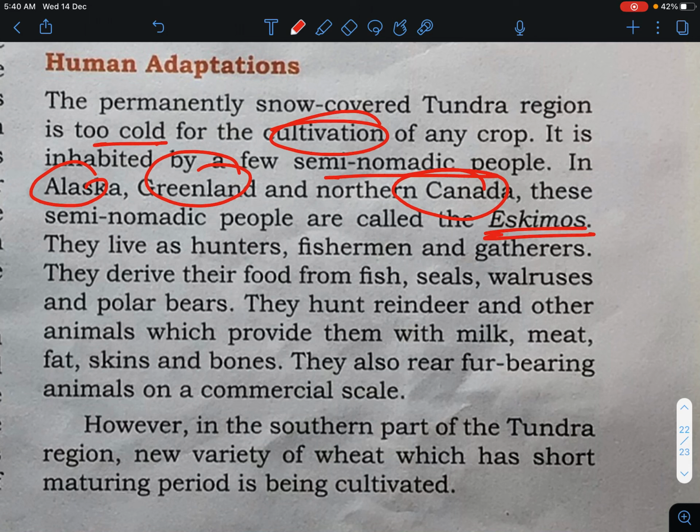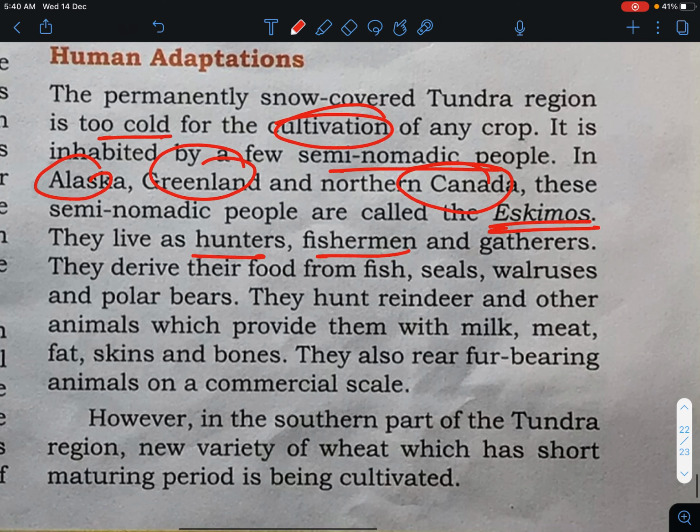Who are the people who live here? They are the people called Eskimos. They live as hunters, fishermen, and gatherers. They derive their food from fish, seals, and polar bears. They hunt reindeer and other animals which provide them with milk, meat, fat, skins, and bones. They also rear fur-bearing animals on a commercial scale.